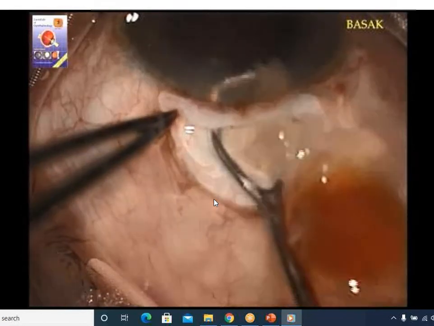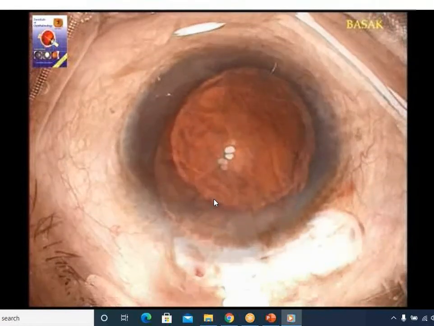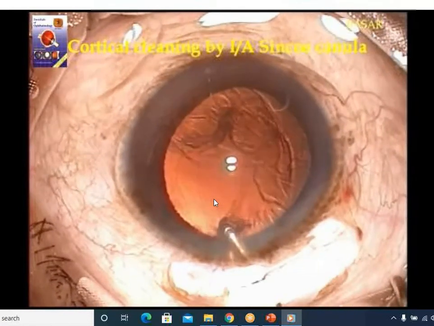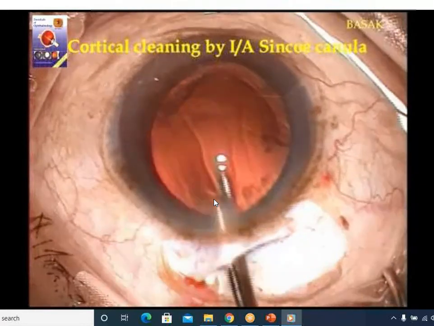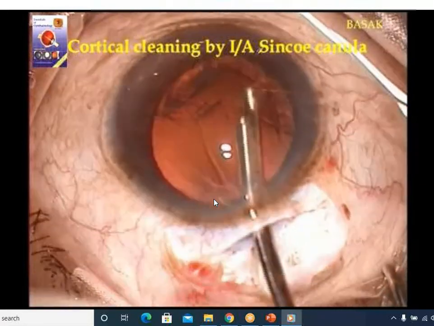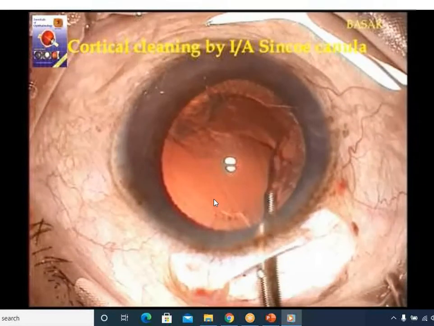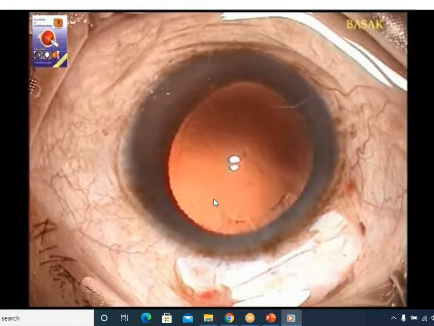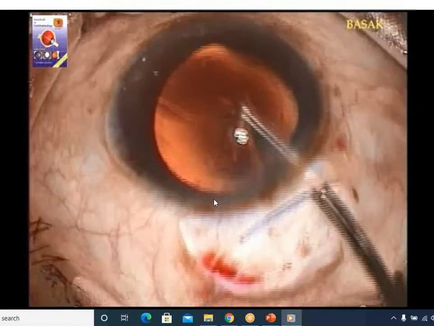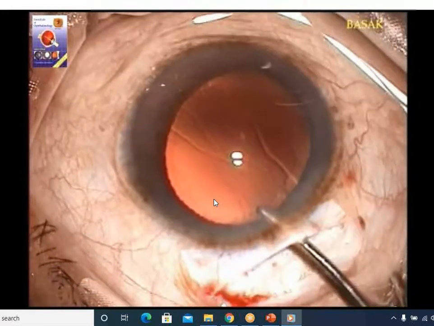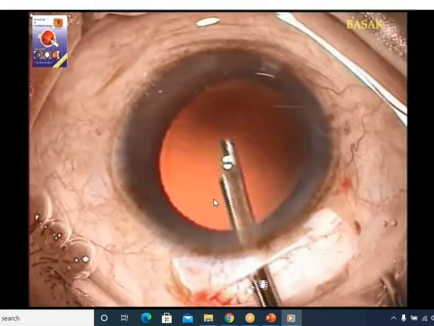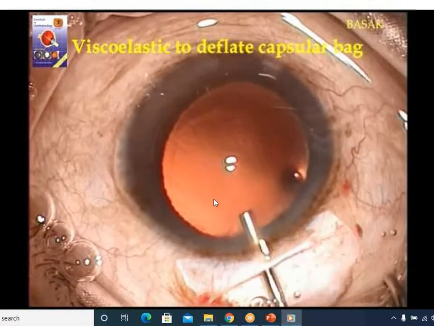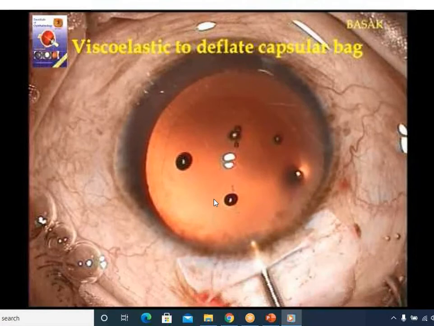So after removing that nucleus, what remains is the cortical matter that will be aspirated by Simcoe cannula. The surgeon is aspirating the loose cortical matter. Now you can see the rim of the rhexis very clearly, round rhexis. So after removing the cortical matter, again AC will be filled with viscoelastic substance and IOL will be implanted.